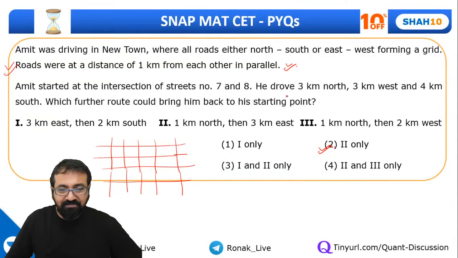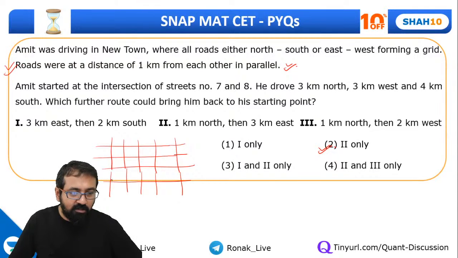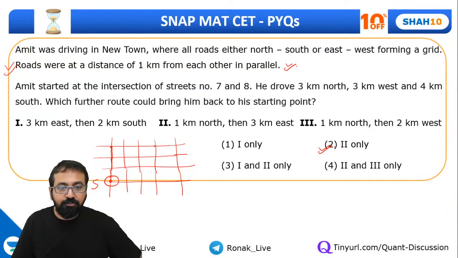Yeah, this option 2 is correct for this one. So he drove 3 kilometer north, 3 kilometer west, and 4 kilometers south. Okay, let me start from here. Suppose this is the starting point. He drove 3 kilometer north, 1, 2, and 3. Then 3 kilometer west.